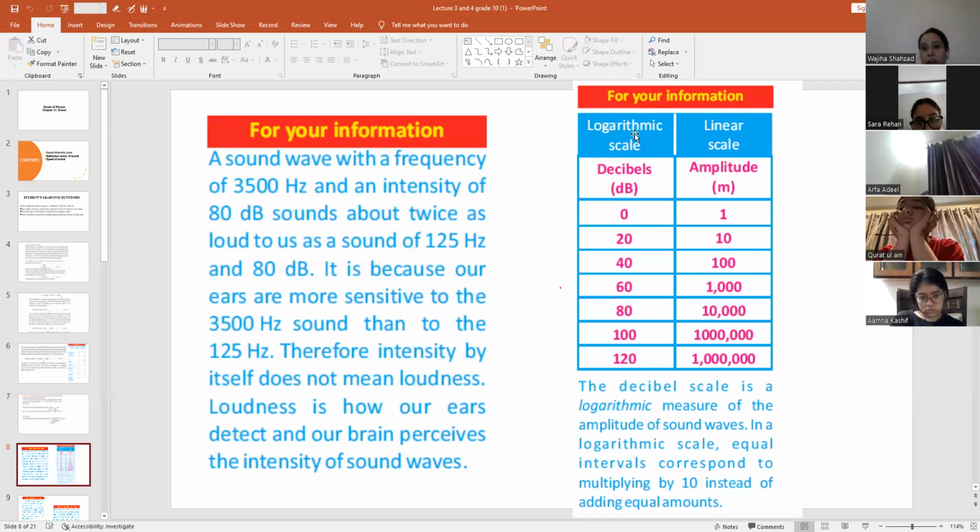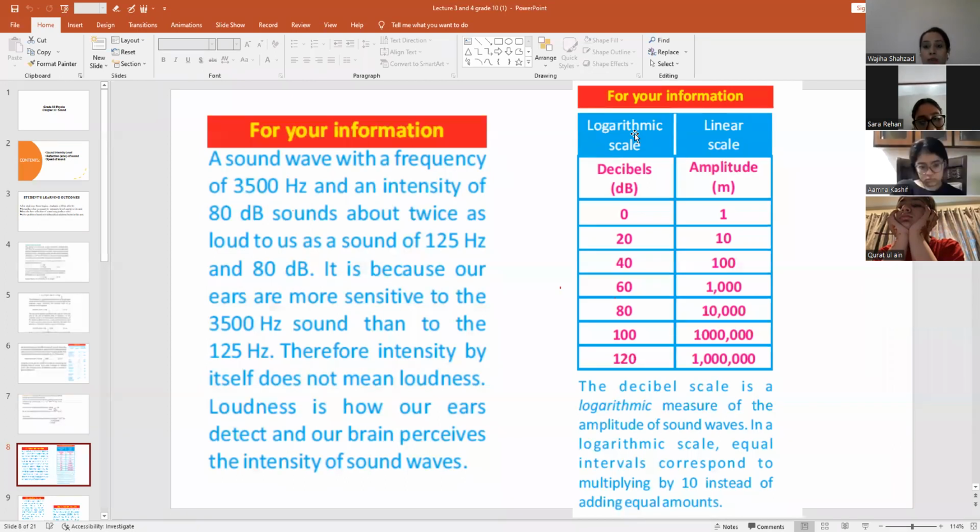If you have very large values, you cannot write very large numbers all the time, because you can make mistakes. So we write these large values in a compact form, and that we call a logarithm scale. That is decibel, because bel is itself a very large unit, so we use the decibel, right?